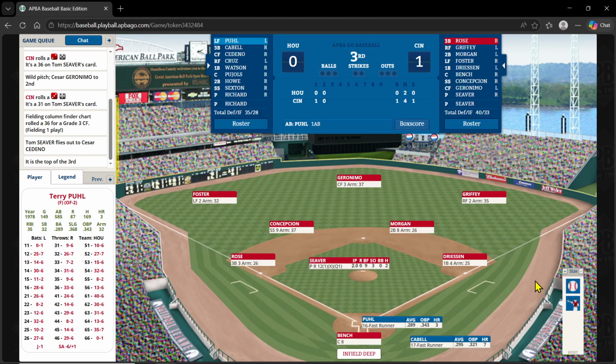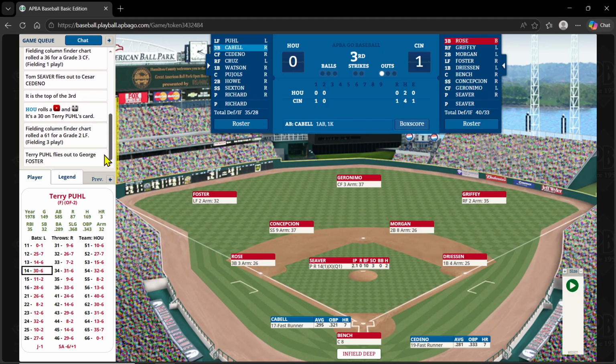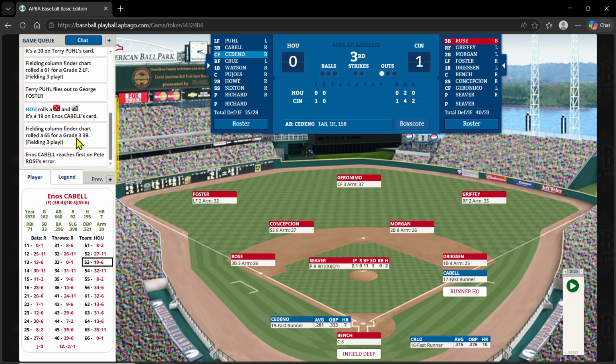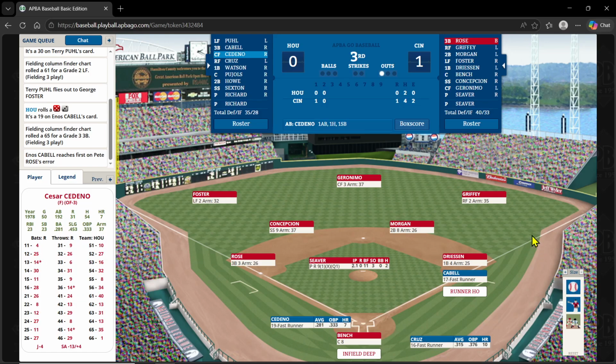We go top 3. Terry Poole leads it off. Again, he's 0 for 1, I believe. And there's a 14, that's a 30, and it's a fielding 3 play for the left fielder, and Foster makes the play. 1 out. Enos Cabell struck out his first time up. And that's a 19. That's a fielding 3 play, third base, and that's an error on Rose. So Reds have made 2 errors. 1 Morgan, 1 Rose. Runner on first, 1 out for Cedeno.